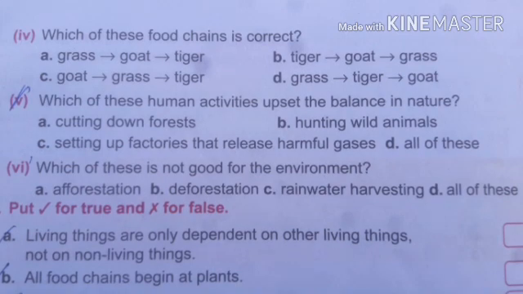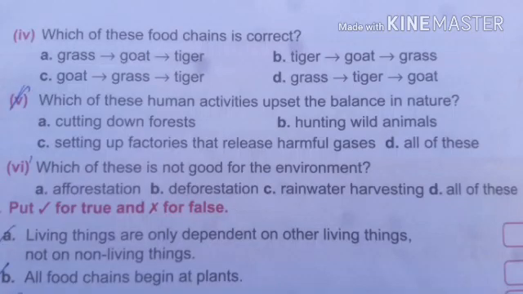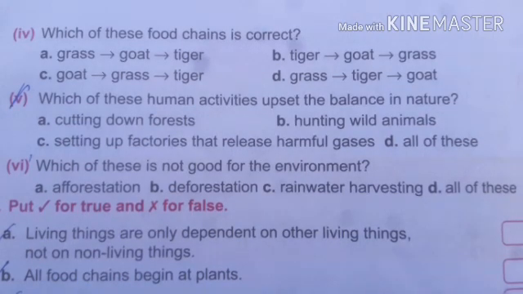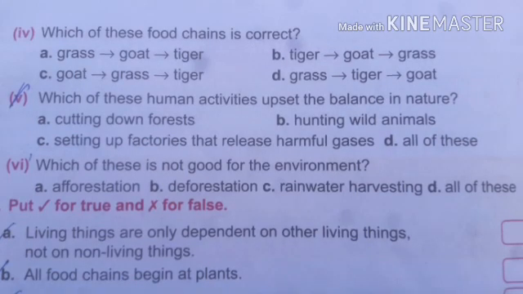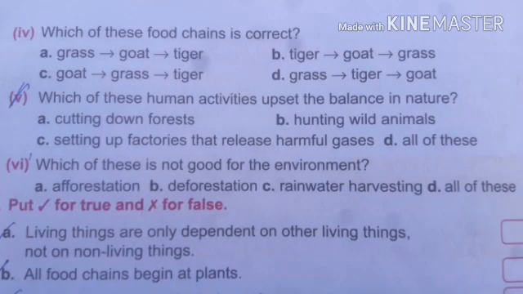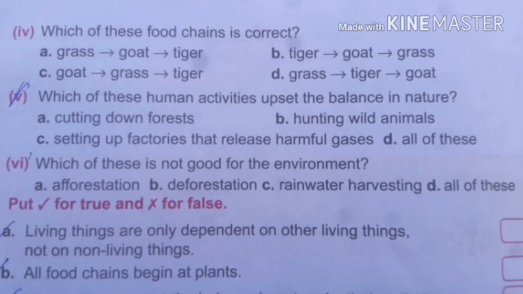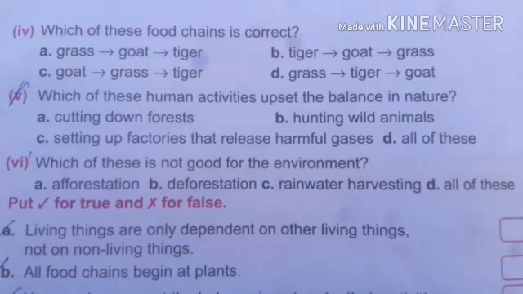And next question: which of these food chains is correct? Grass, goat, tiger; tiger, goat, grass; goat, grass, tiger; grass, tiger, goat. We know that every food chain starts with a plant. So grass will be the first, and immediately after the grass there should be a herbivorous animal. So goat comes next, and after that a carnivorous animal, that is the secondary consumer, tiger. So grass, goat, tiger. Option A is the right answer.